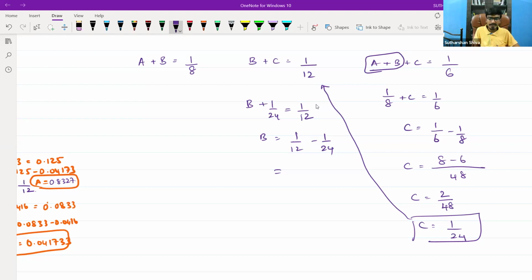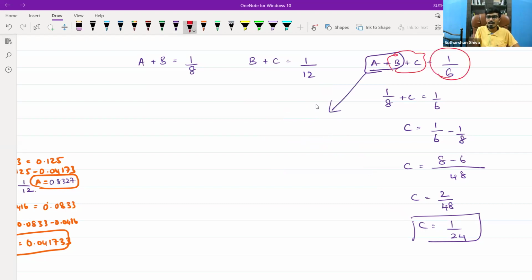Yes. Or I will do it in a different way. This is also one way of doing. In the same thing, I will substitute B and C from this same thing, because if I take 24 multiplication, it will go long. So what I will do, B plus C. B plus C is equal to 12. So A plus 1 by 12 is equal to 1 by 6.